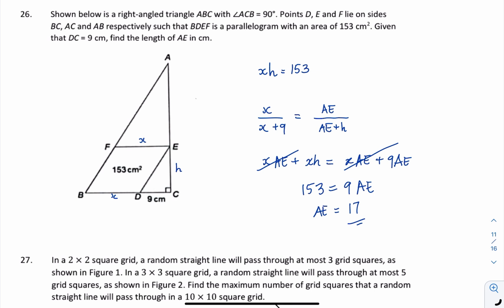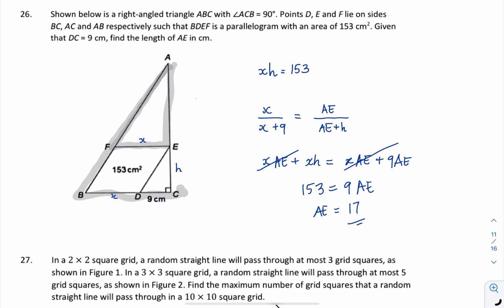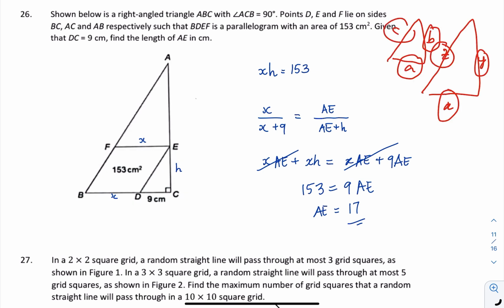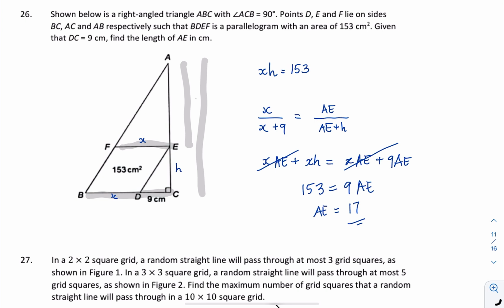The ratio of similar triangles, meaning if this is A, B, C, this is X, Y, Z, the ratio of A to B will be the ratio of X to Y. Similarly for C and Z also. So in this case, we have exactly this shape and this shape. So we're going to do the ratio X is to X plus 9 will be equal to AE is to AE plus H. So that's what we get over here.